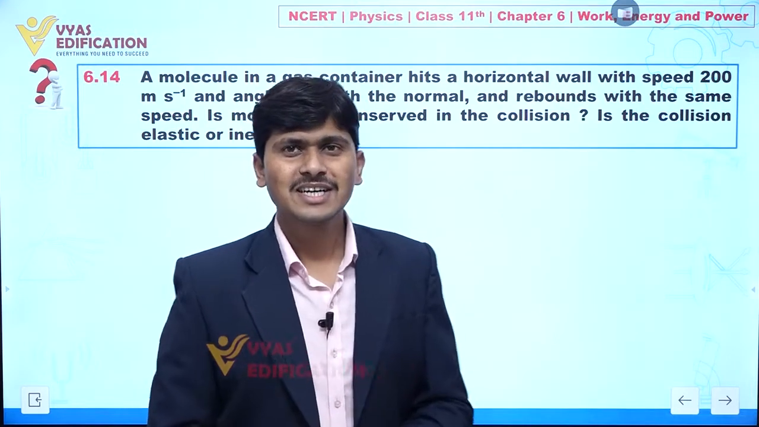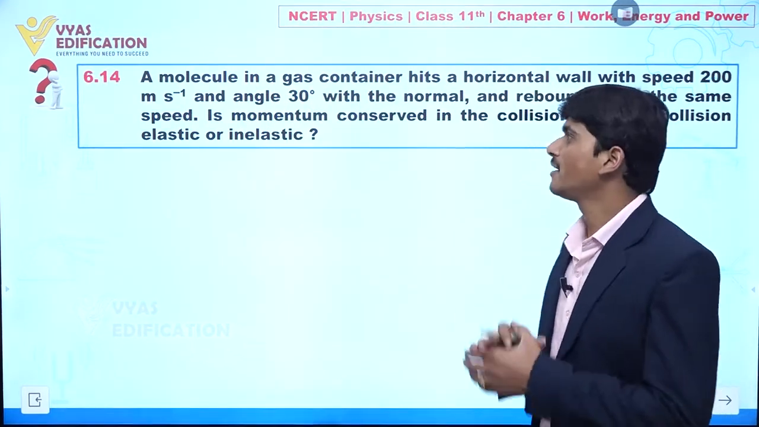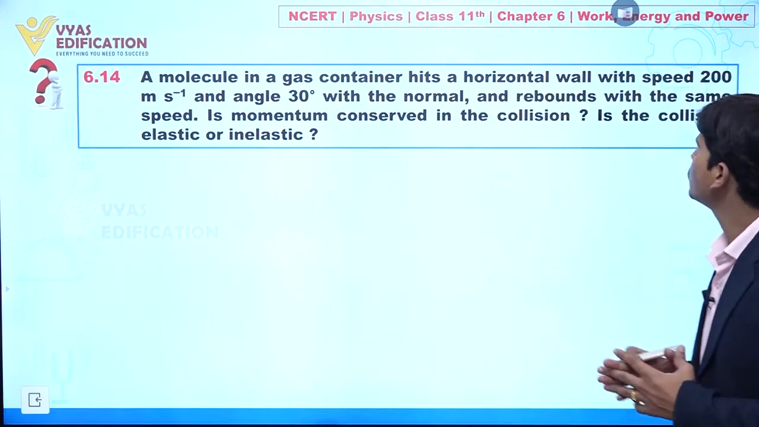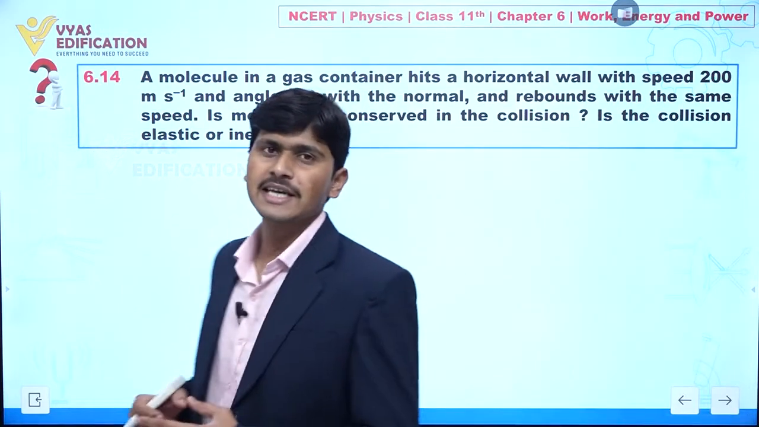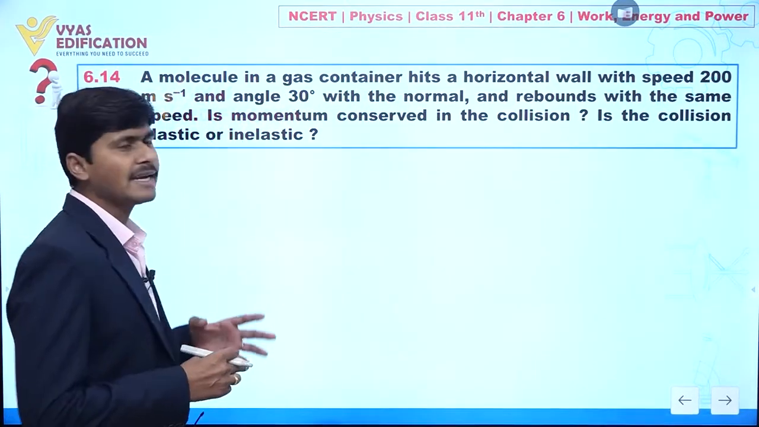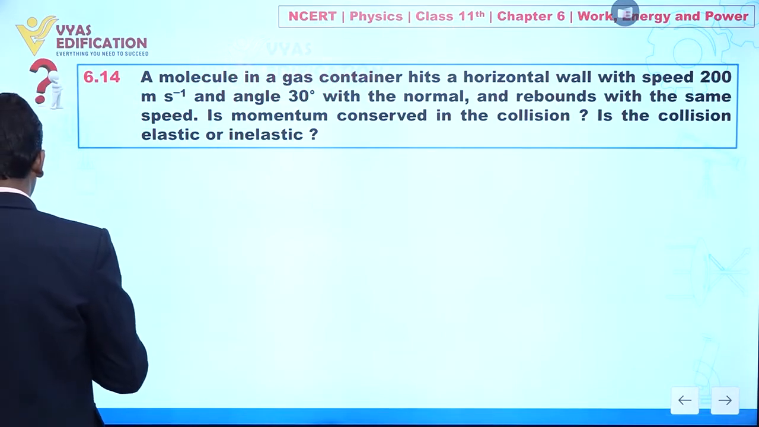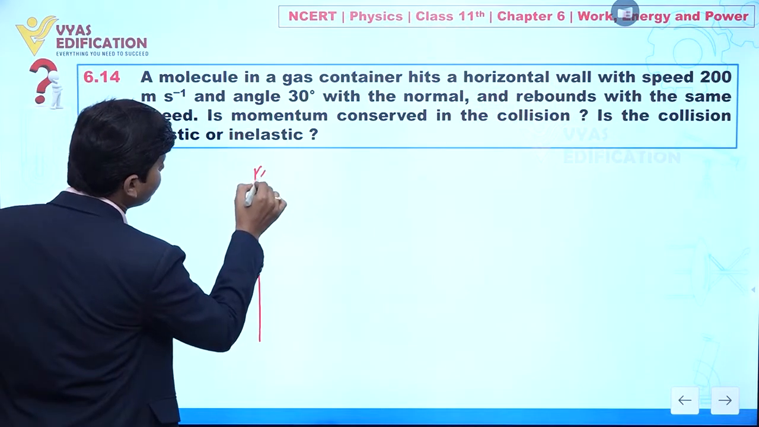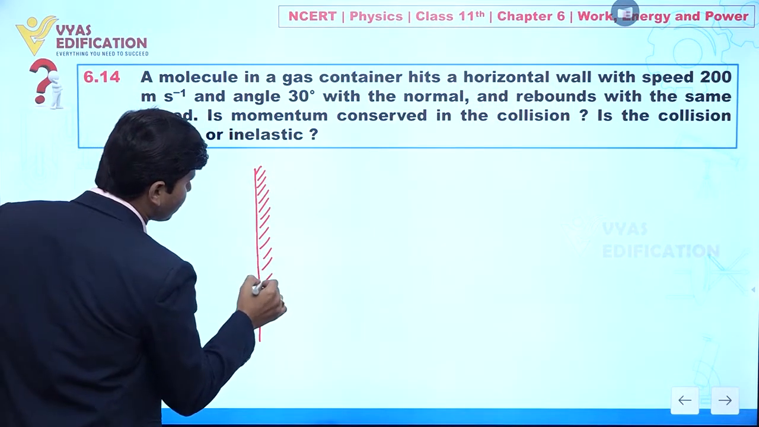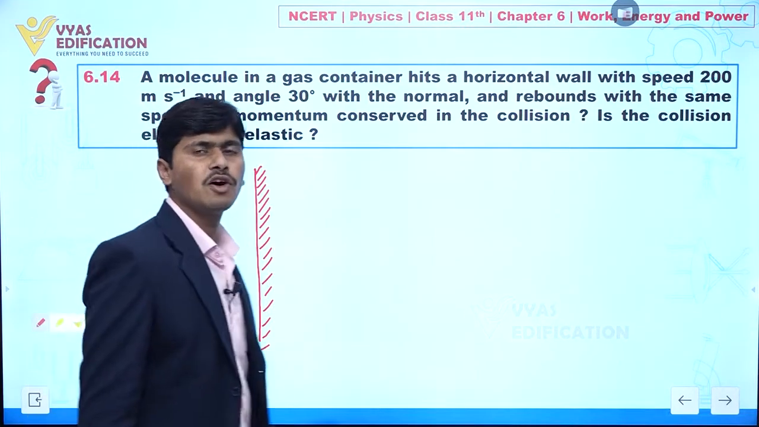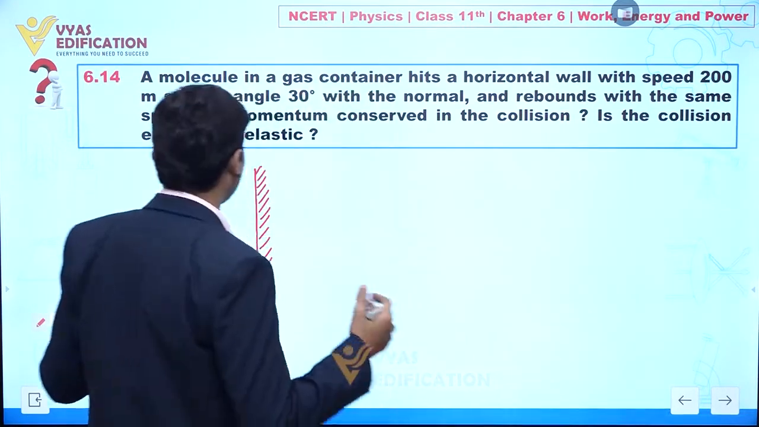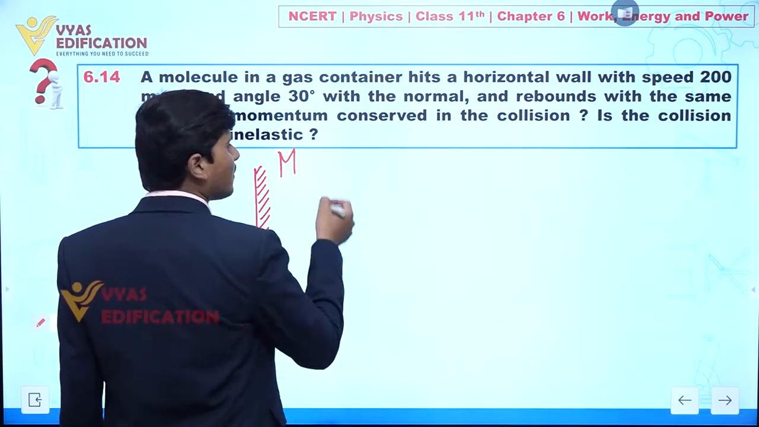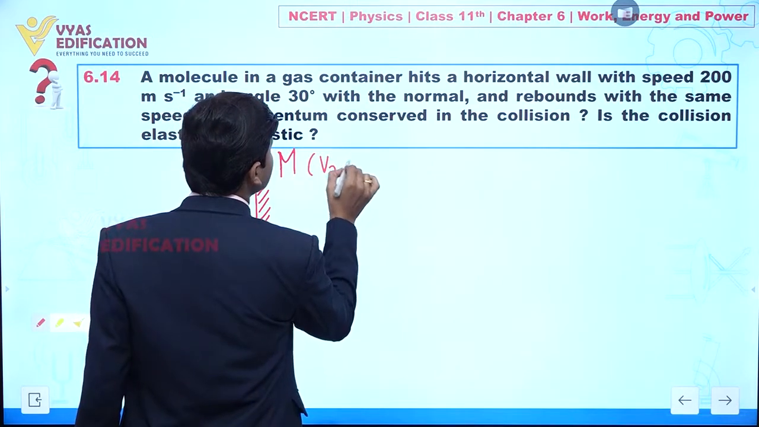We are going to discuss question number 6.14, and in this question it is given a molecule in a gas container hits a horizontal wall with a speed 200 meter per second and making an angle 30 degree with normal. Let's suppose I am taking this is a vertical wall. And I am assuming this is a very heavy wall. Whenever we have a heavy wall, let's suppose I am assuming the mass of this wall is capital M and velocity v2 is 0.